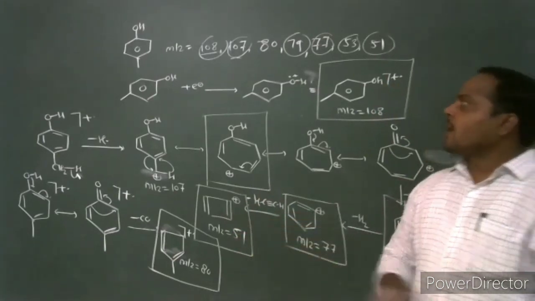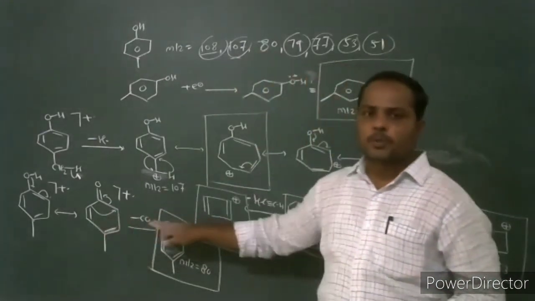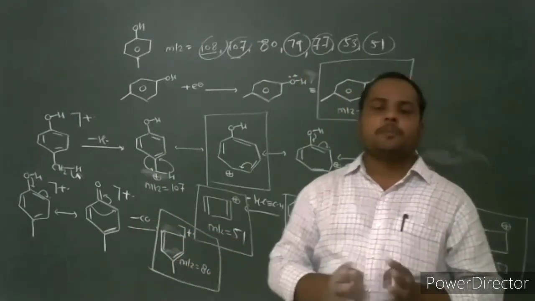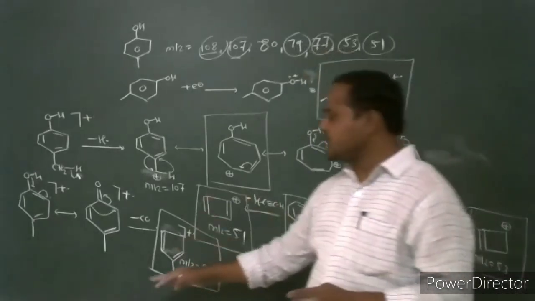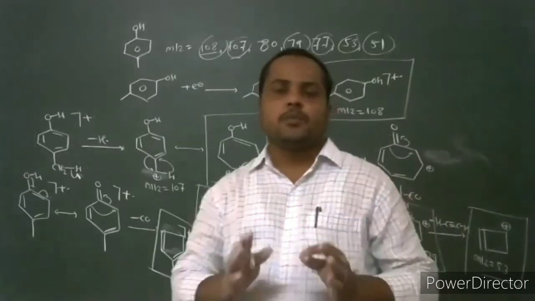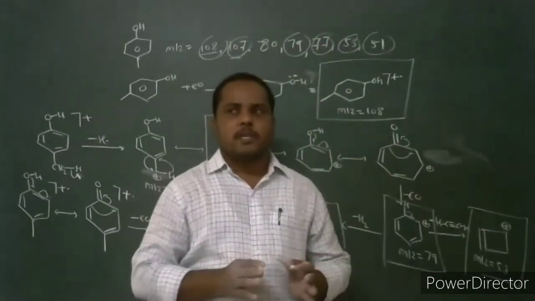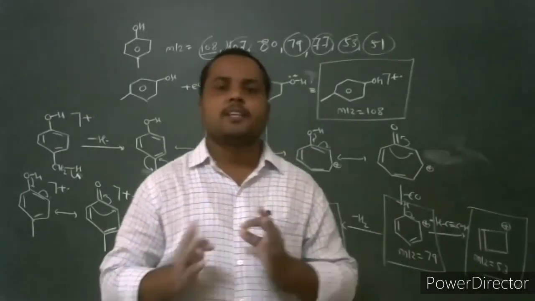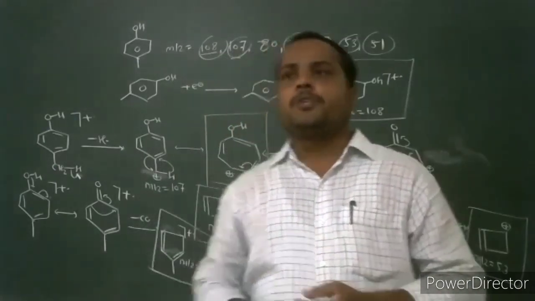And for the fragment at 80, the phenol first converts into the keto form, and through this keto form it undergoes loss of carbon monoxide, and the methyl substituted cyclopentadiene fragment is formed, which has mass to charge ratio 80. In the next lecture, we discuss the fragmentation of sulfur containing compounds. What is the characteristic feature of the mass spectra of sulfur compounds and their fragmentation pattern? Thank you very much. Today we stop here.